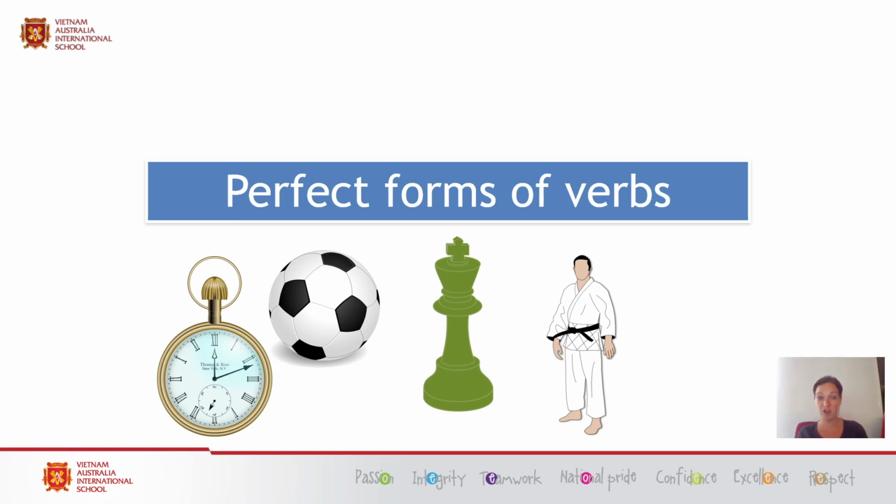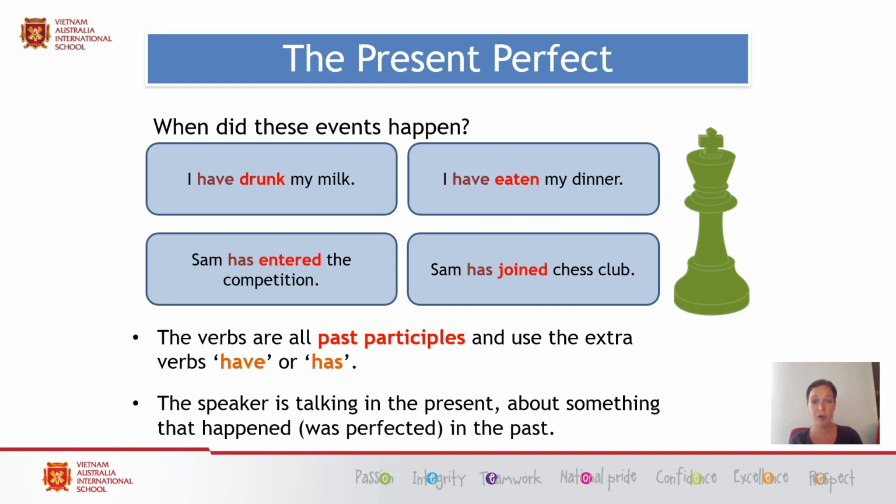Today's session we're going to be focusing on the present perfect. The most important thing to bear in mind and remember with the present perfect is that the speaker, or whoever is using the present perfect, is talking in the present. However, what they are talking about is something that's already happened, it's already completed, and therefore it's in the past. So we have the present and then the perfect. Perfect means it's perfected or completed, therefore the action has ended.